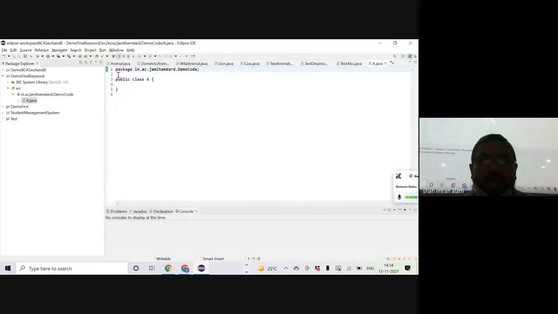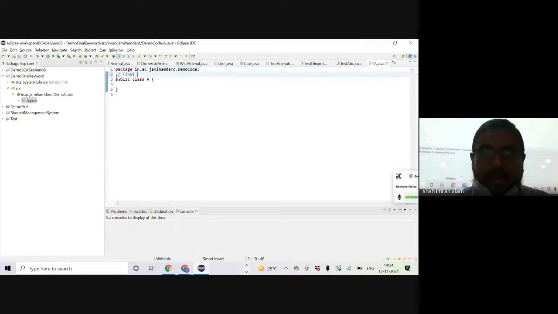So we are going to demonstrate the final keyword. Let me write in the comment. Final keyword in Java. What is final keyword in Java? We'll try to understand.